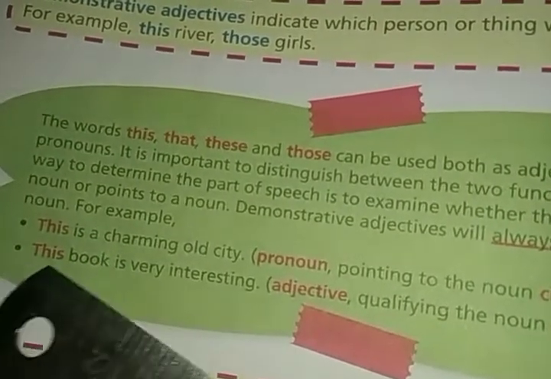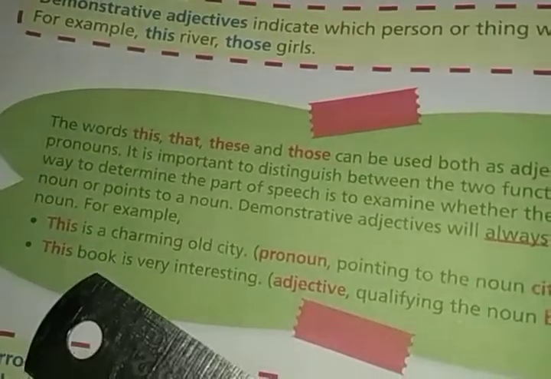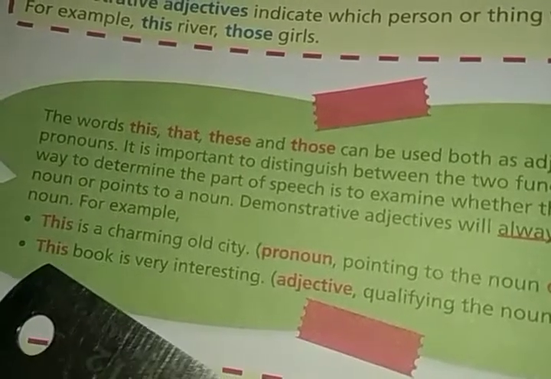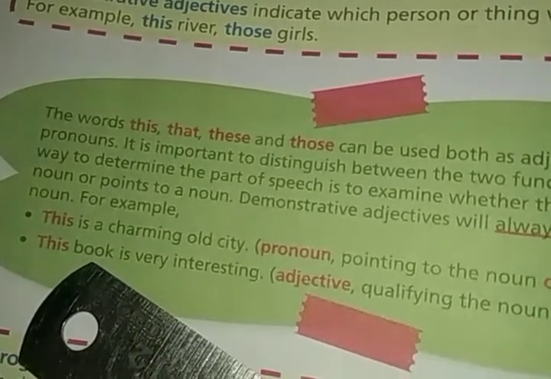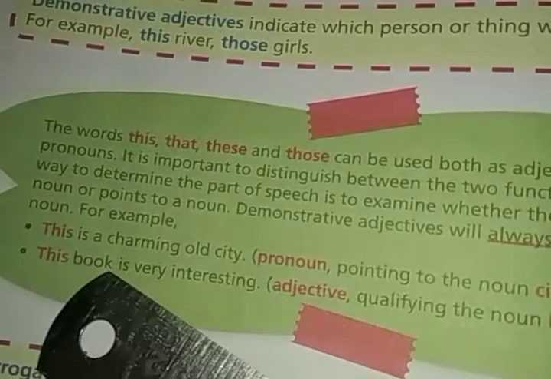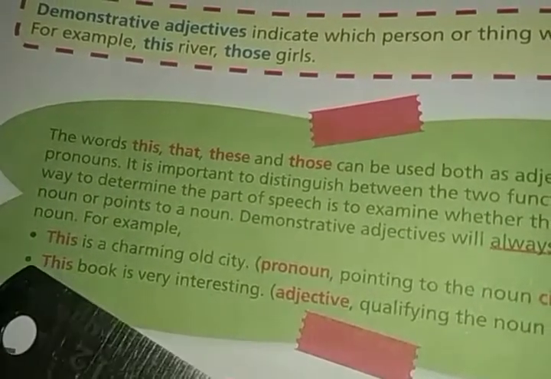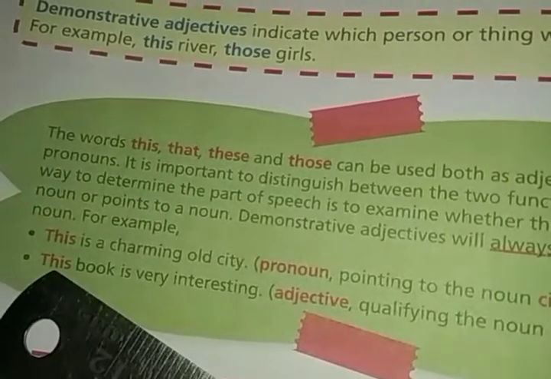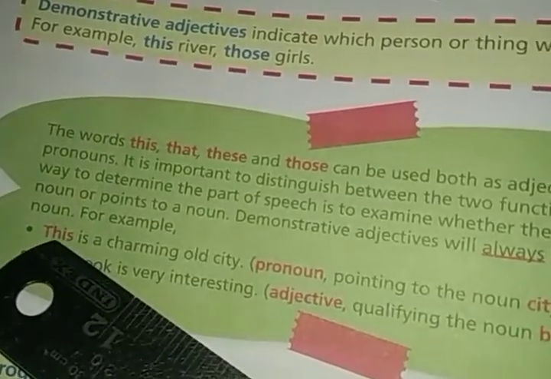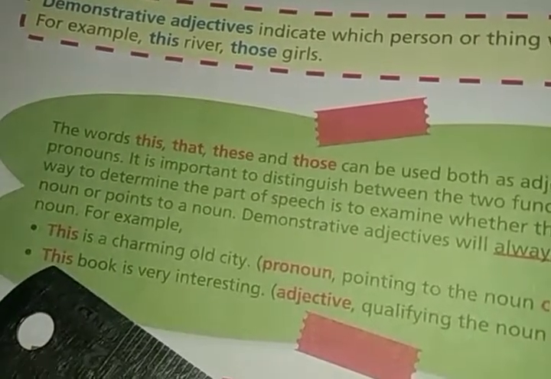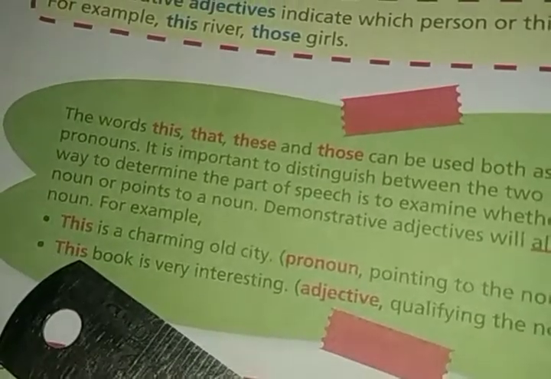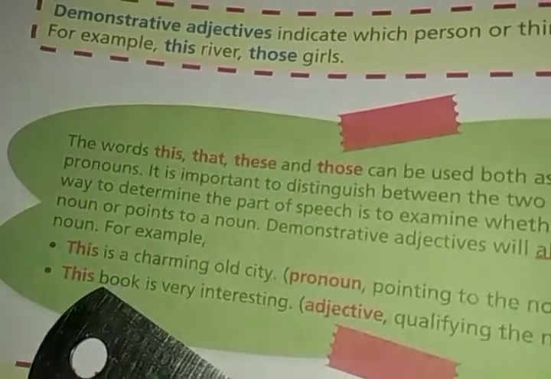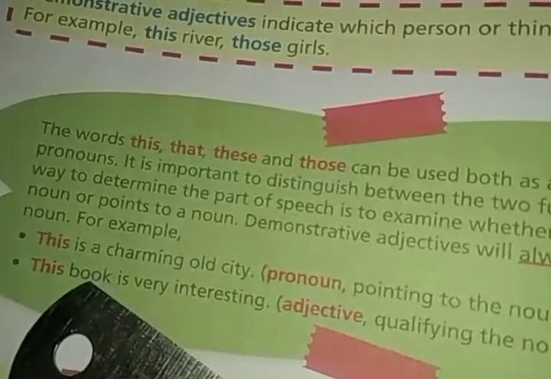Okay, and here, this book is very interesting. Here, after this, you will find a noun. So when you find a noun after this and the word this is describing the noun, then it is known as a demonstrative adjective. In the first sentence this is used as a demonstrative pronoun, and in the second sentence this is used as a demonstrative adjective because immediately after this a noun is there and this is describing the noun book.